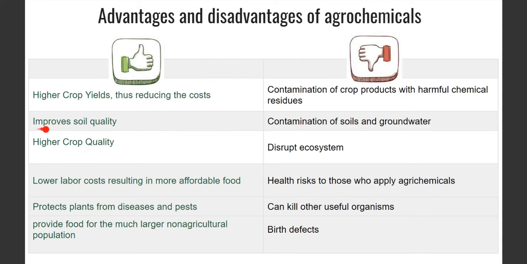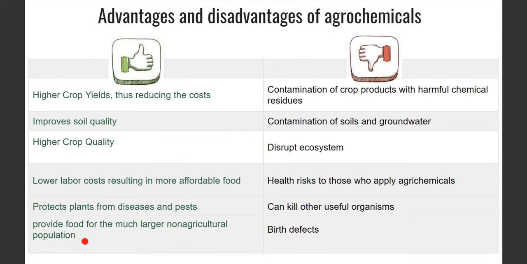What else do the agrochemicals do? They improve the soil quality. We can mix them in the soil, so the quality of the soil is increased, and hence the crop quality is increased. Right? Lower labor costs result in more affordable food. Of course, it is directly aligned with the cost. You can protect your plants from disease and pests, which again will increase the crop yield. Yes or no? Okay.